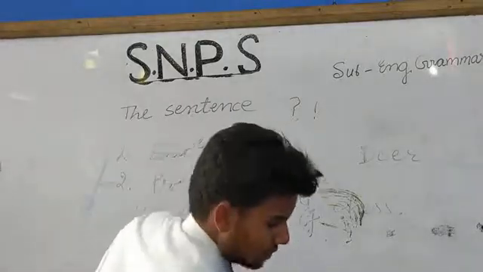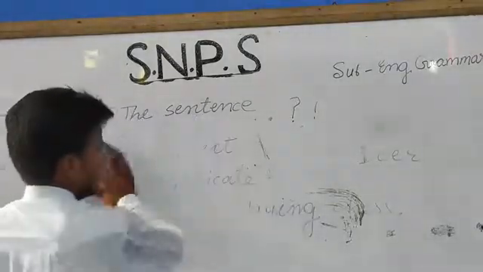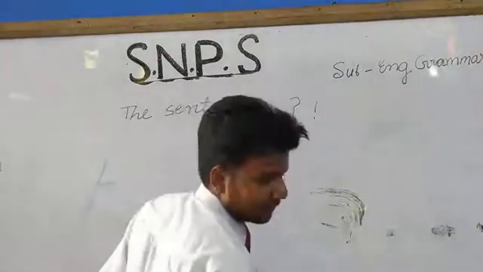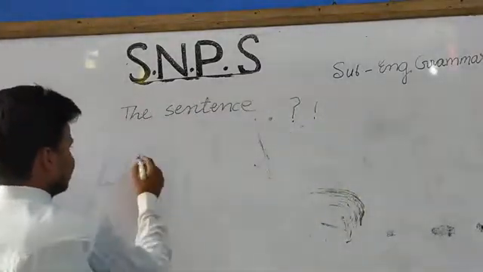Now students, I will give a sentence and you have to find out the subject and predicate.